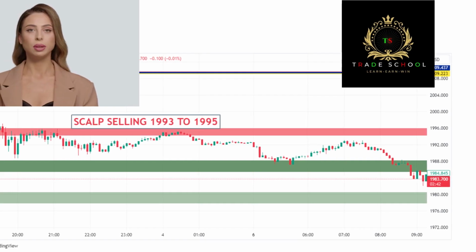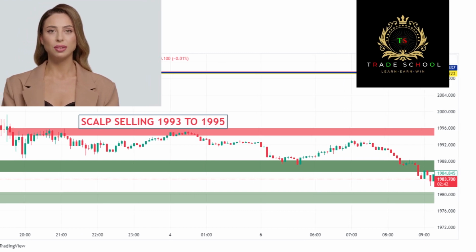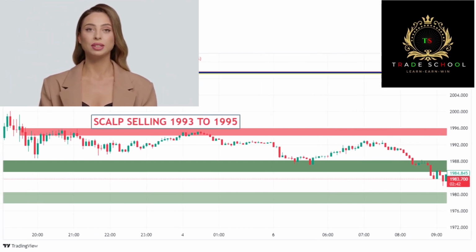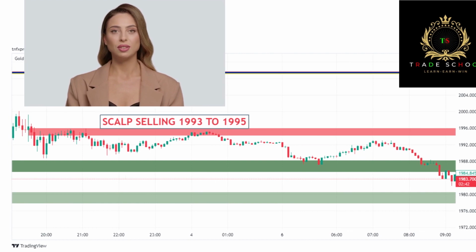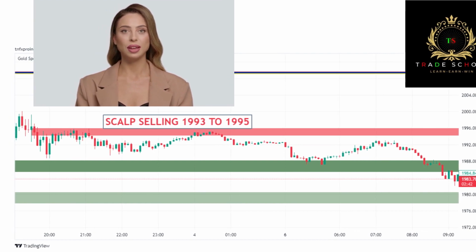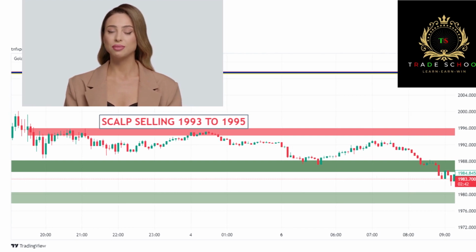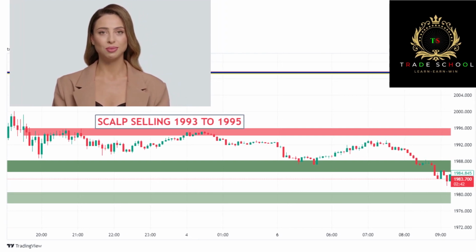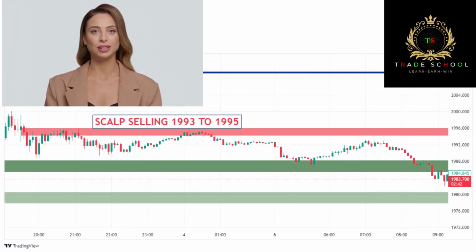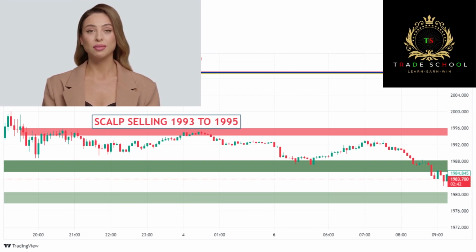Now we check the selling areas. We have marked a sell zone in the range of 1993 to 1995. Scalpers can try to sell. In this zone we can expect 25 to 35 pips. Remember that this is for scalping, not for day traders or swing traders.